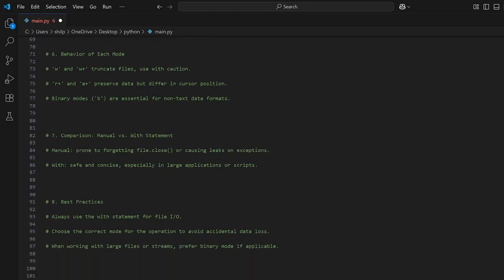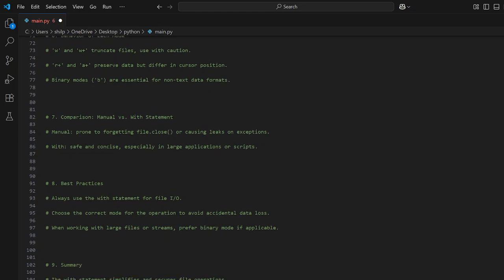Best practices: always use the with statement for file input/output. Choose the correct mode for the operation to avoid accidental data loss. You have to be very careful about accidental data loss, guys, because once the data is gone, it's not coming back. So be very careful which mode you are using on the data that you are interacting with. When working with large files or streams, prefer binary mode if applicable. That basically goes without saying: if you are interacting with audio, images, or videos, you are better off using binary mode.